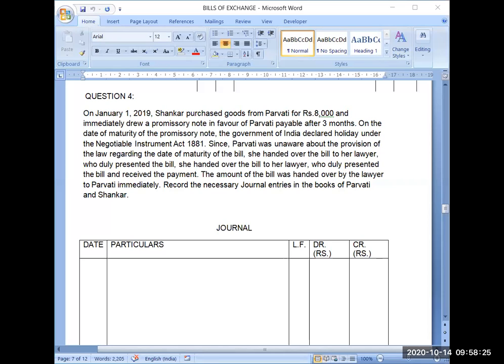And the lawyer has received the payment on her behalf from the debtor. The amount of the bill was handed over by the lawyer to Parvati immediately. Record the necessary journal entries in the books of Parvati and Shankar. So the first transaction done here is